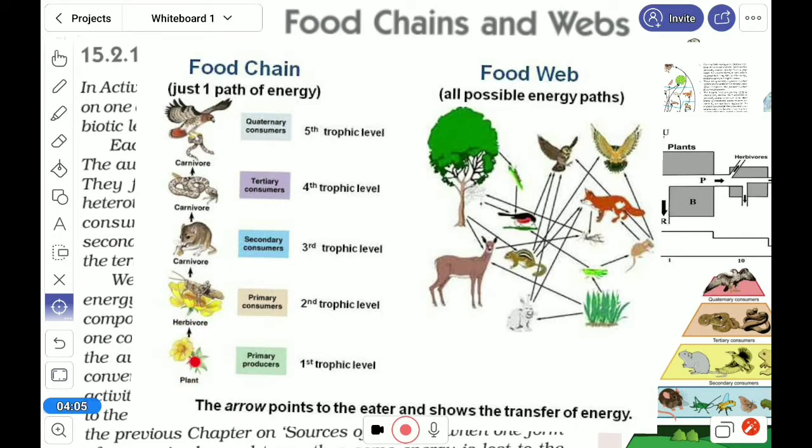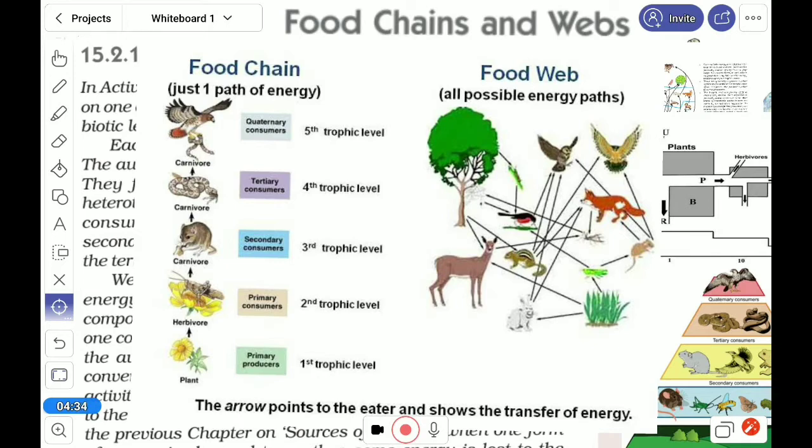When an animal eats this plant, the animal also gets energy. Then this insect is eaten by the rat, and the rat gets energy from the insect. In that way, the energy flows.